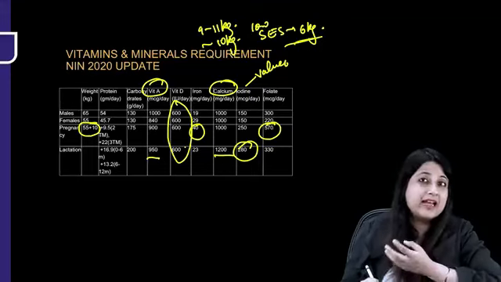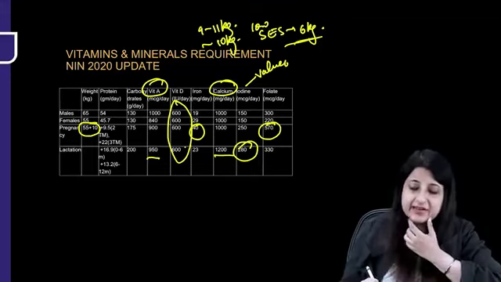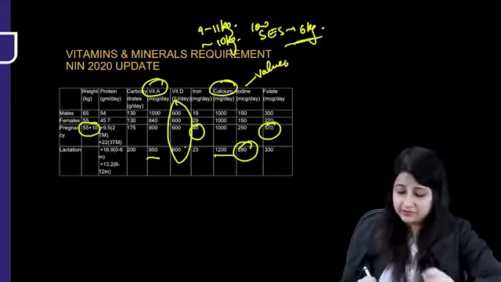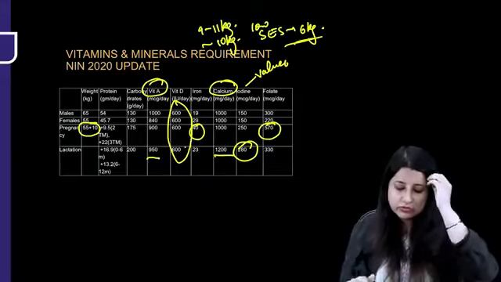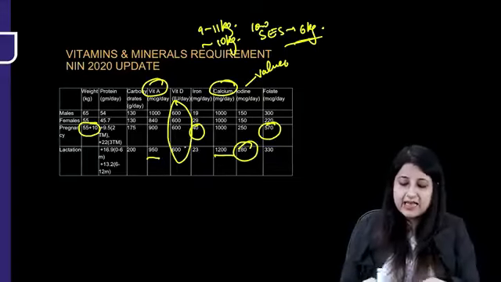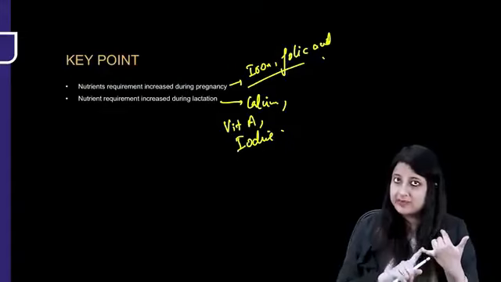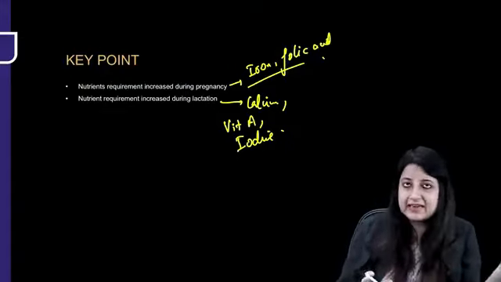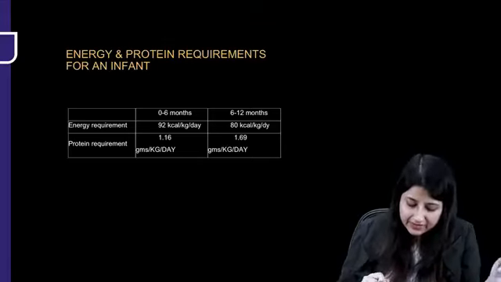Plus, the prophylactic iron folic acid that we are giving under Anemia Mukt Bharat consists of 60 milligram elemental iron and 500 microgram of folic acid. So please go through this chart. More importantly are the values of the nutrients whose requirements are increased during pregnancy and whose requirements are increased during lactation. Okay? So that was one very, very important part.